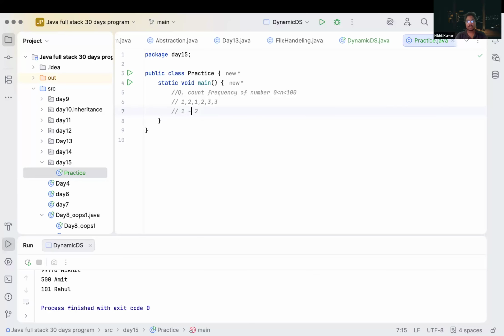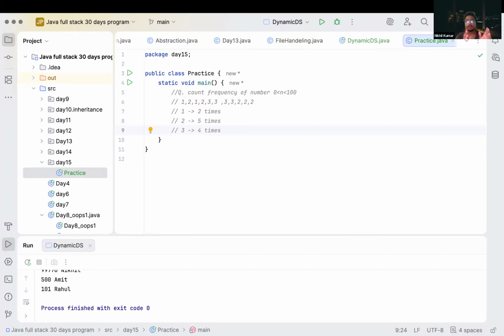So 1 occurs 2 times, and 2 occurs 2 times, or we will write it something like this: 3 3 2 comma 2 comma 2. So our 2 occurs 1 2 3 4 5, correct, 5 times, and our 3 occurs how many times? 1 2 3 4. So this will be our answer, correct.